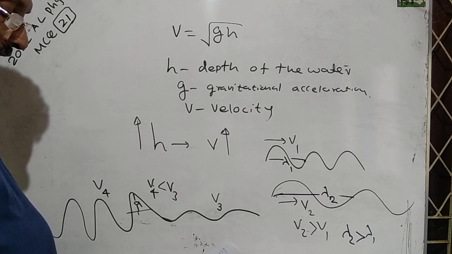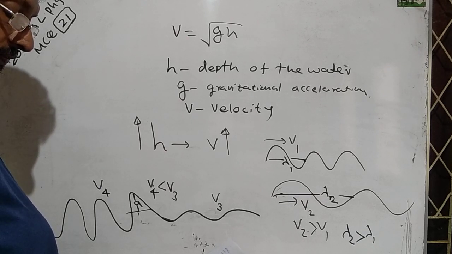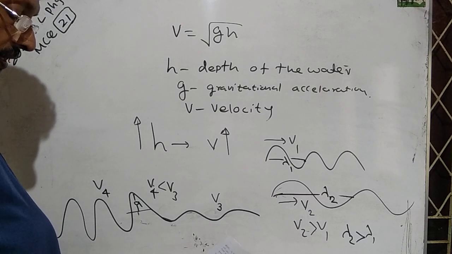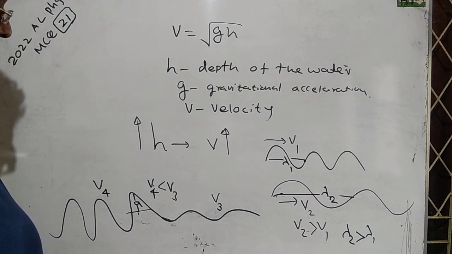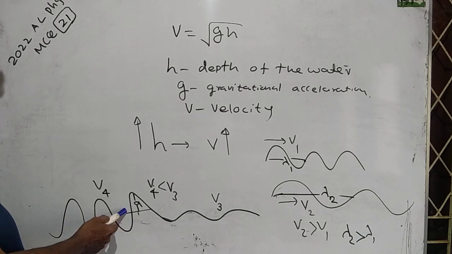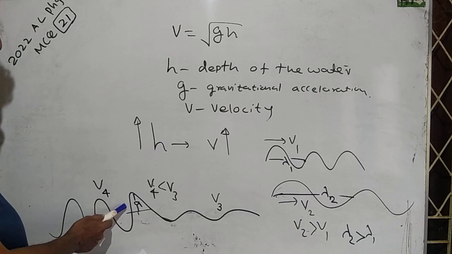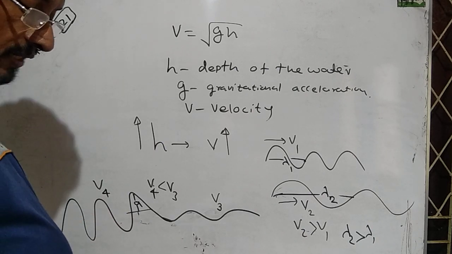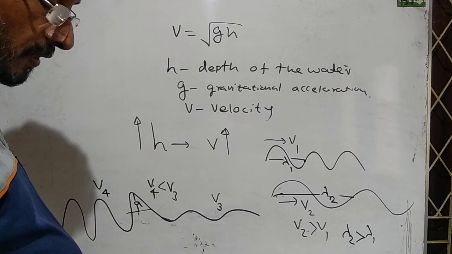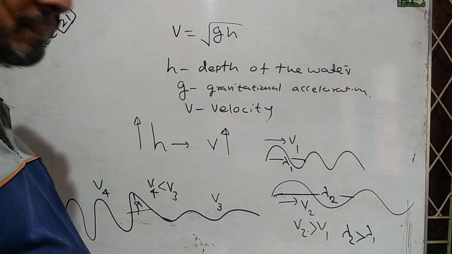Statement C. Amplitudes of the waves in deep water are higher than that in shallow water. According to my explanation, amplitude is higher in shallow water. Therefore, statement C is wrong. Therefore, the answer is the second one. Only B is true.